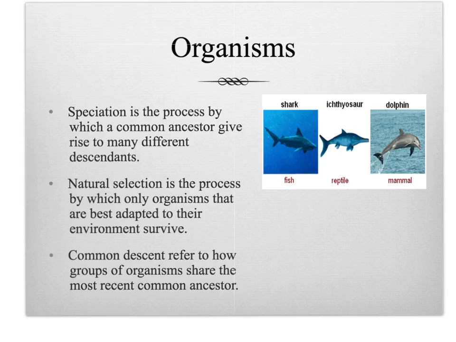Speciation is the process by which a common ancestor gives rise to many different descendants. Natural selection is the process by which only organisms that are best adapted to their environment survive. Common descent refers to how groups of organisms share a most recent common ancestor, and all these make up convergent evolution.